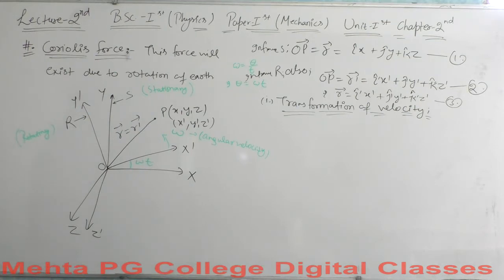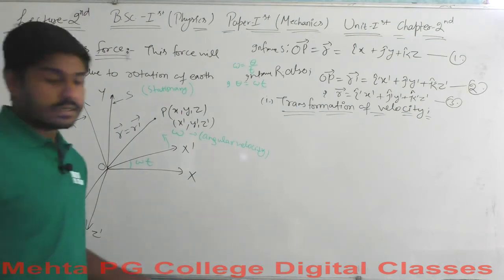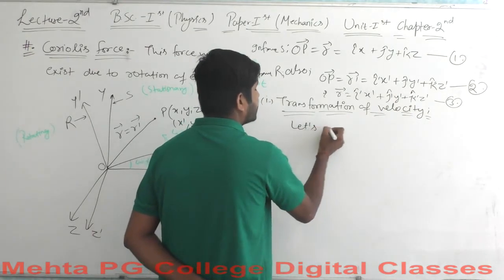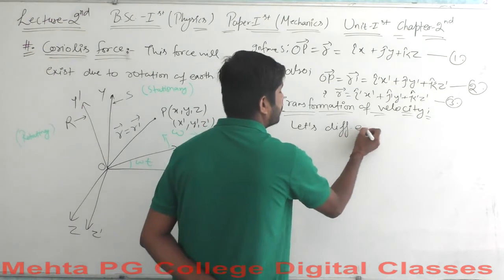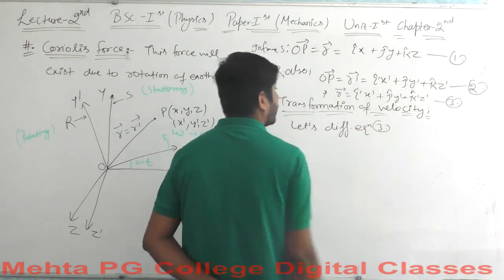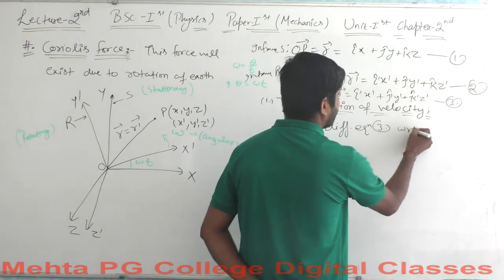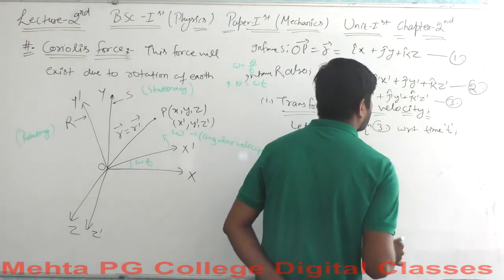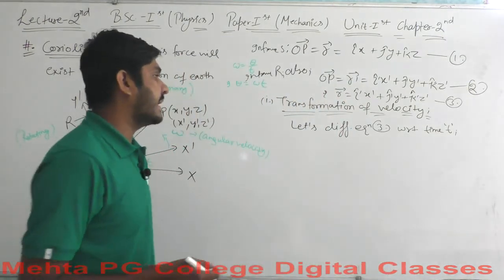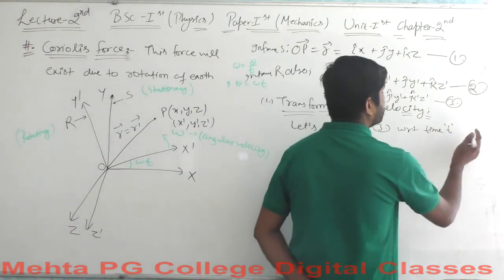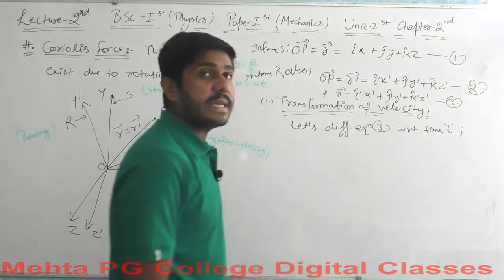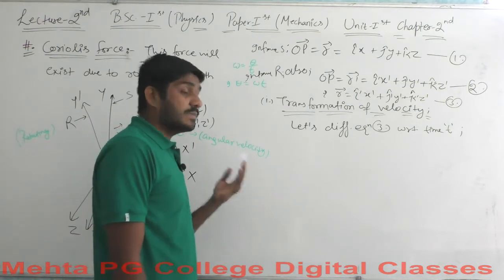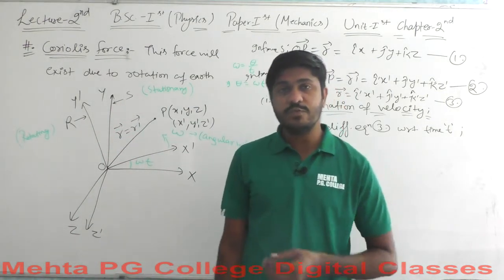By transforming the velocity, we are required to differentiate equation 3 with respect to time t here. For the time t, our values should be calculated for a constant value of the time t here.